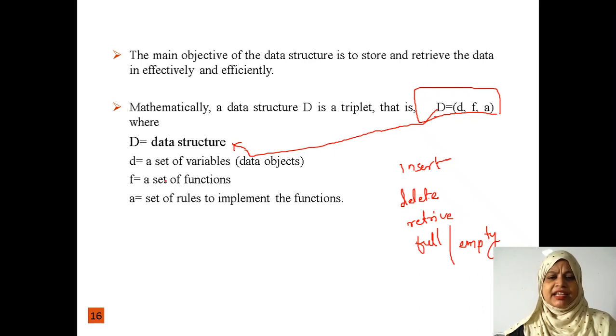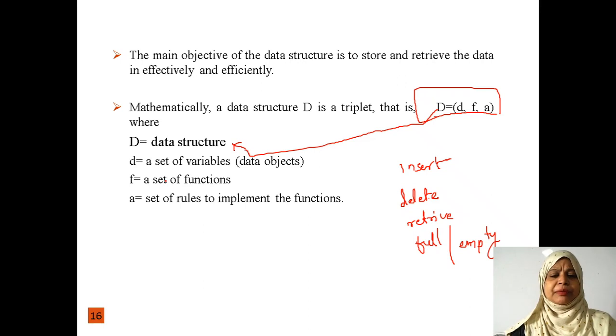Whenever we perform any task, we divide that task into functions. A function is a subprogram which is used to perform a specific task. In a function, we have a set of variables. To implement any function, we use this set of variables. By using those variables only, we implement the functions. Here A is a set of rules.